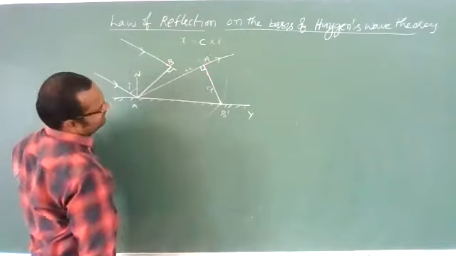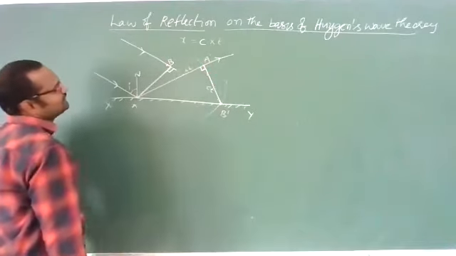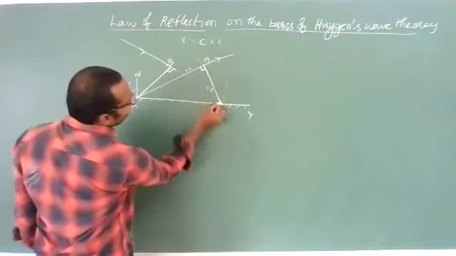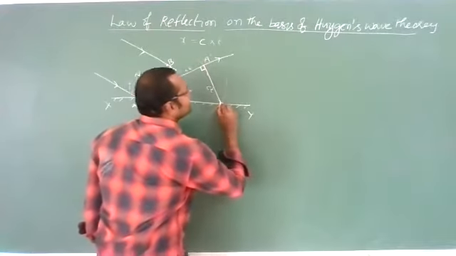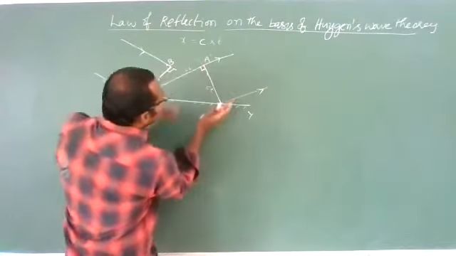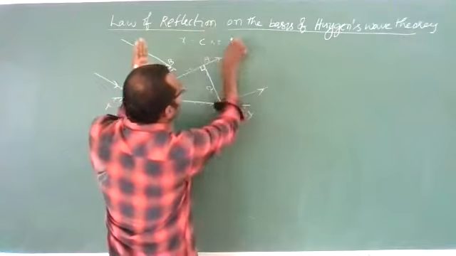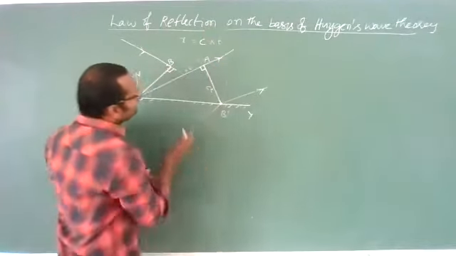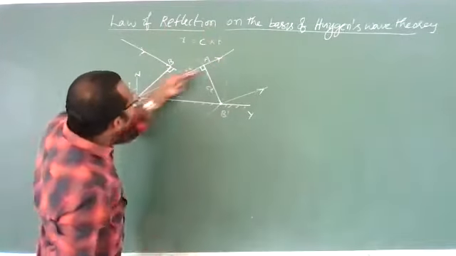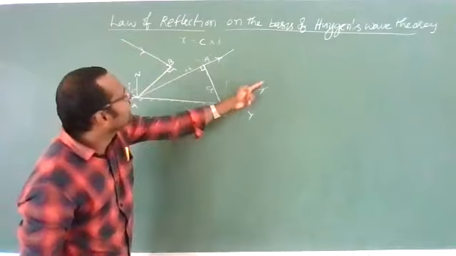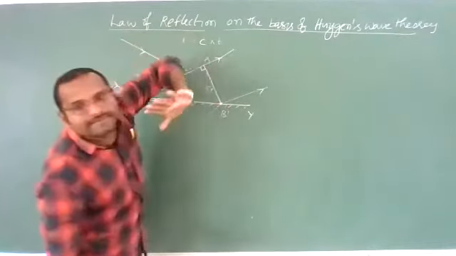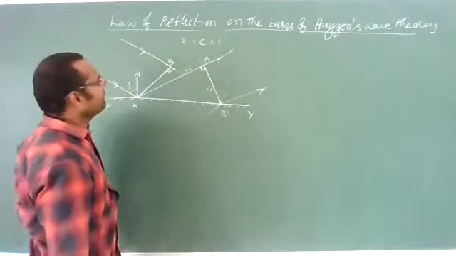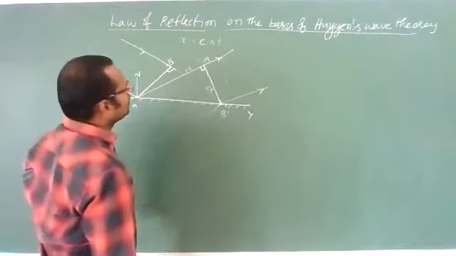Correct? Now see. For this wavefront, this ray is incident here, and then it will reflect back like this. These two rays should be parallel. This ray is reflecting like this, and this ray is reflecting like this, so that this wavefront is reflecting like this. Okay? Yes. Now see,